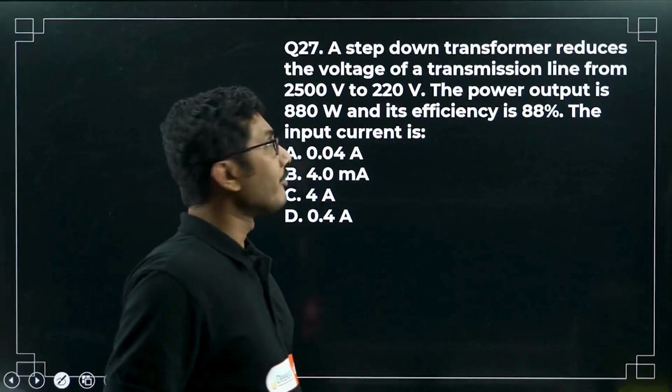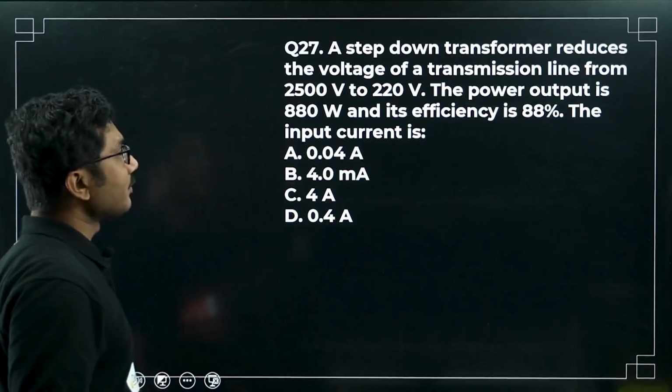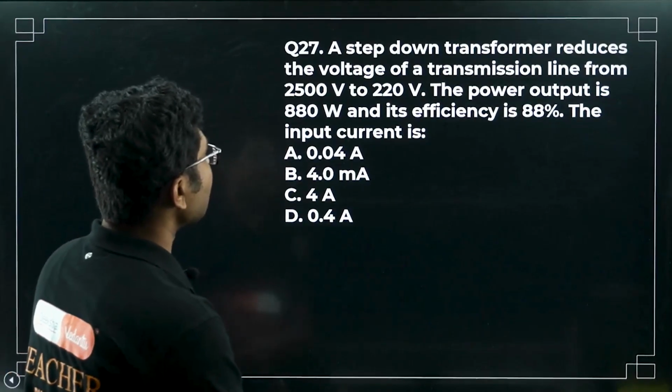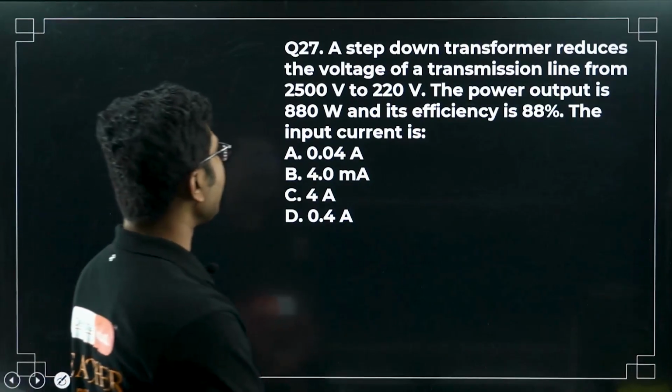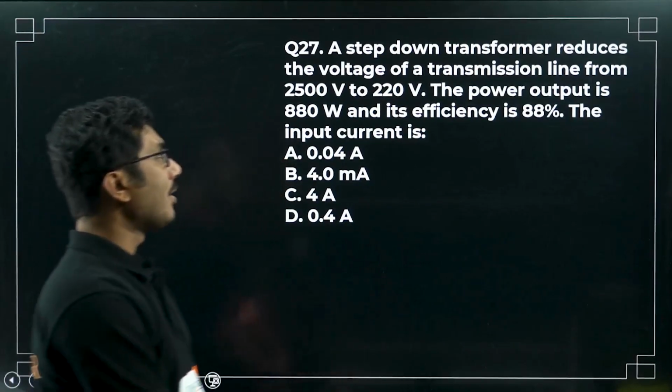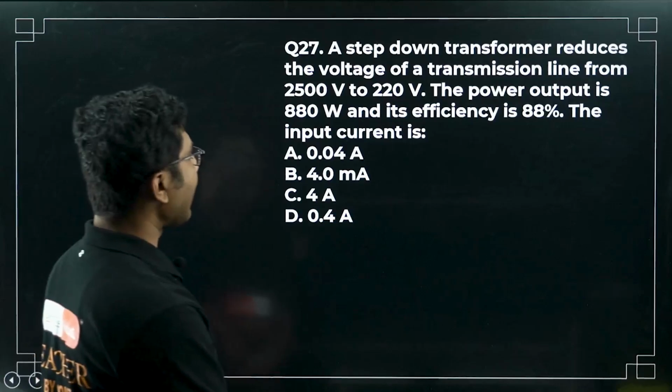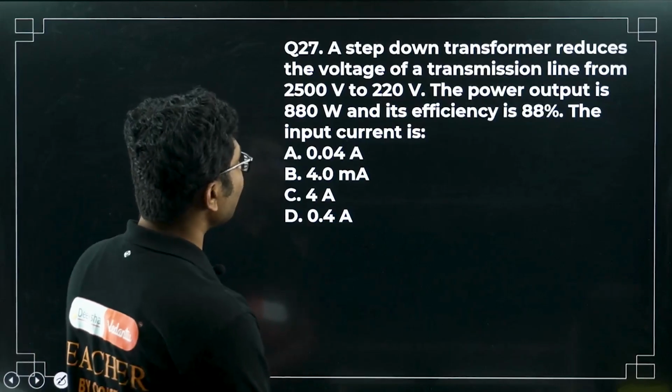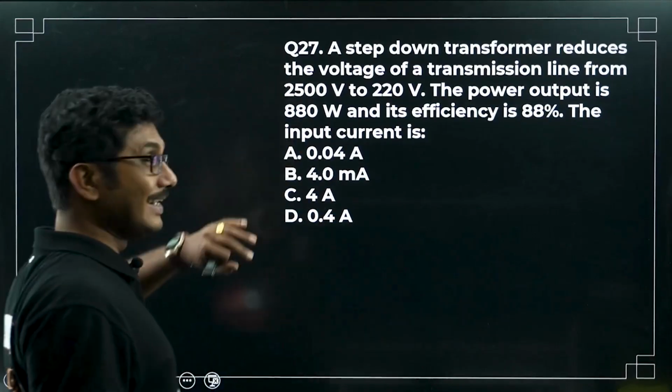So let's check this question. A step-down transformer reduces the voltage of a transmission line from 2500 to 220 volt. The power output is 880 watt and its efficiency is 88%. The input current is, very interesting, 88, 88, 880.